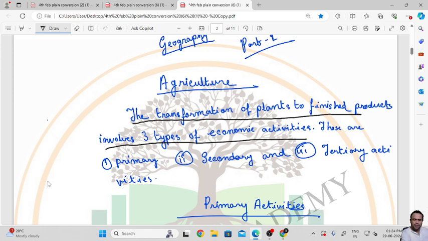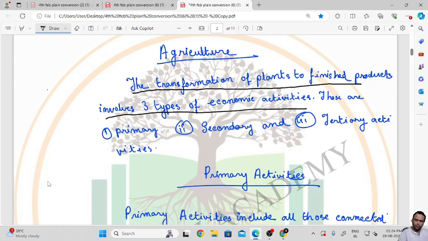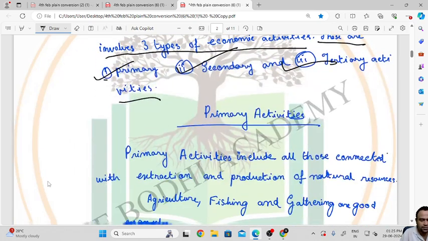These are primary, secondary and tertiary activities. Today we are going to discuss primary activities. What is the definition of primary activities? Which are the jobs or works that come under primary activity? So without any further delay, let's start.